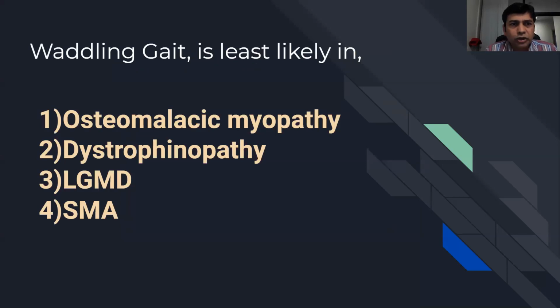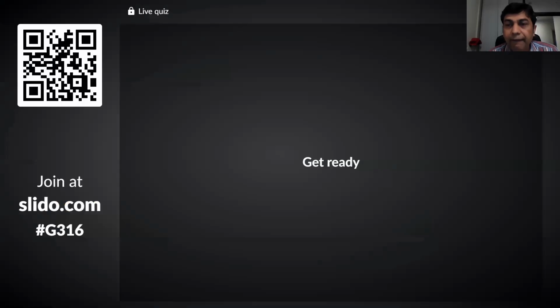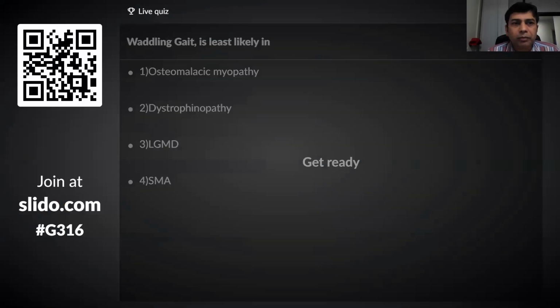So the next question is, waddling gait is least likely in which of these conditions? Osteomalacic myopathy, dystrophinopathy, limb girdle muscular dystrophies, or spinomuscular atrophy. Which of these is least likely to waddle? So get ready and vote.